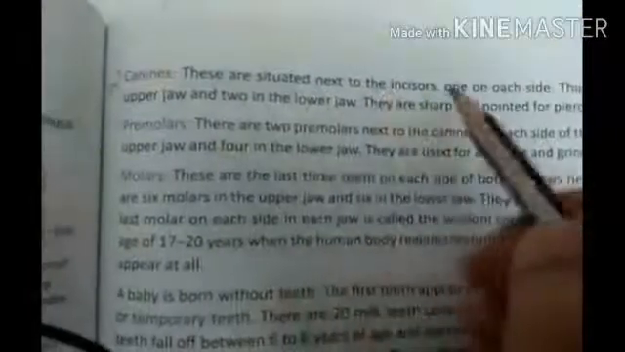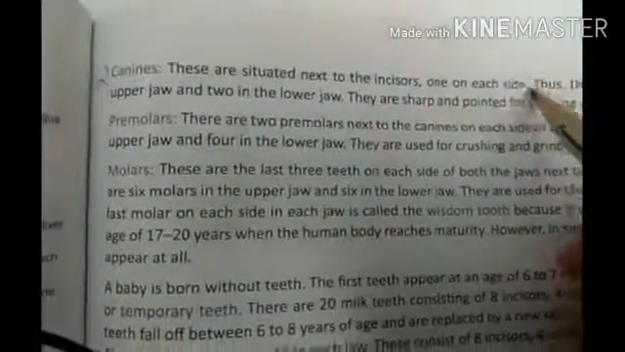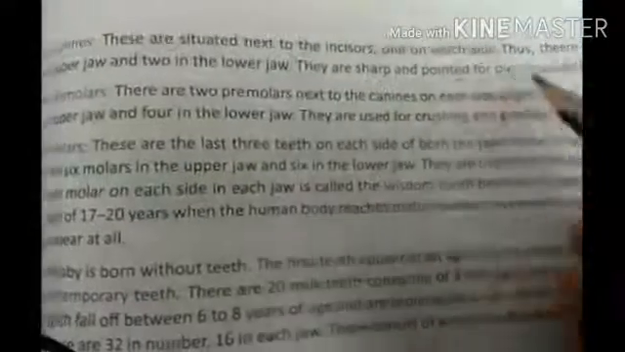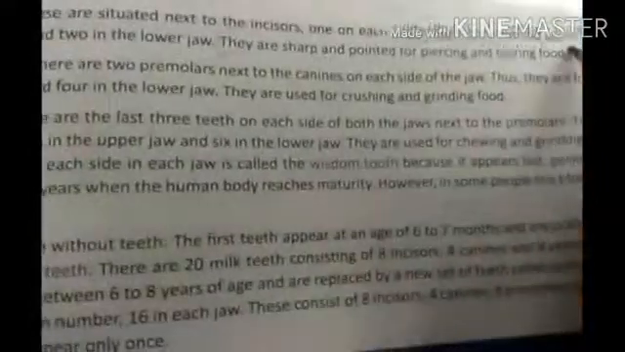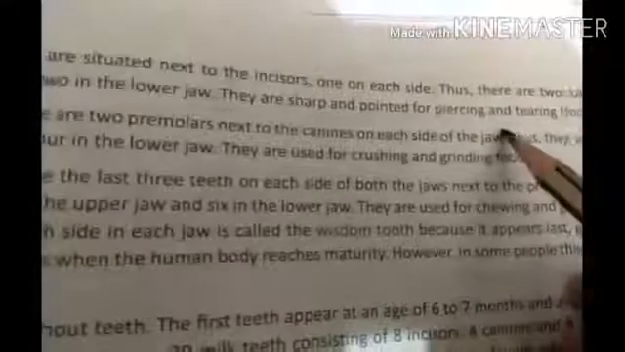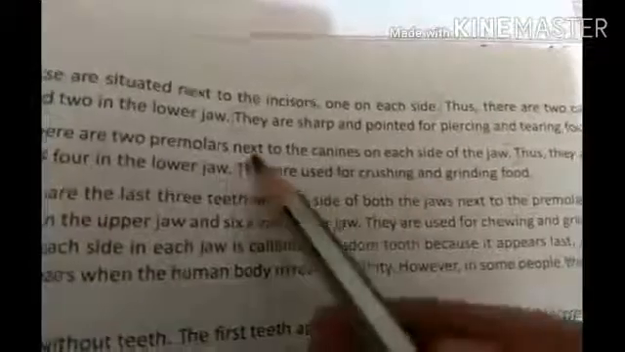Canines. These are situated next to the incisors, one on each side. Okay, so canines heading you will put, and then from here to here, and then you will write they are sharp and pointed for piercing and tearing food. Then this will be your third one, premolars, and you will note down from here till this jaw, and regarding the function you will write from here to here.